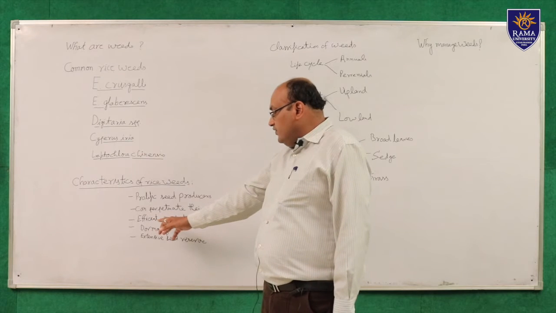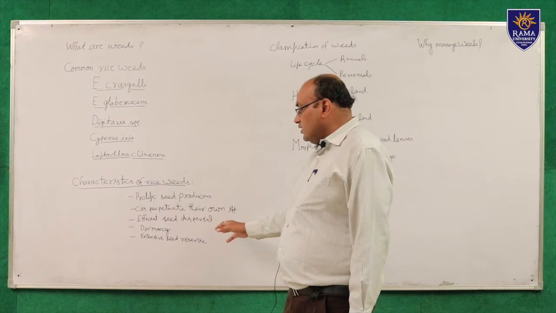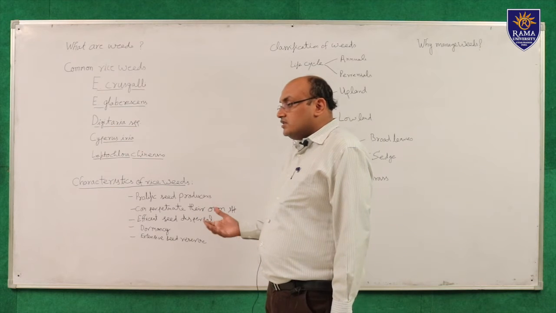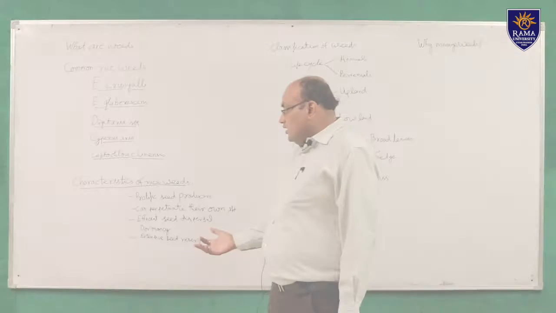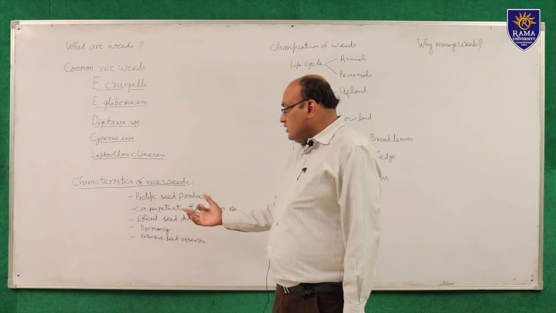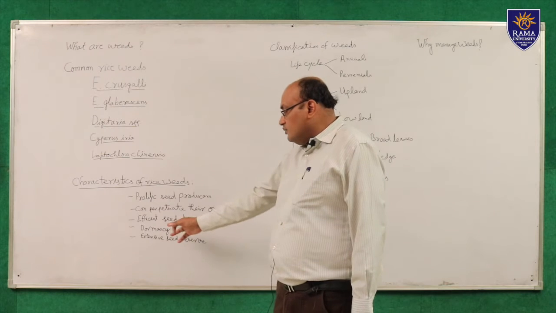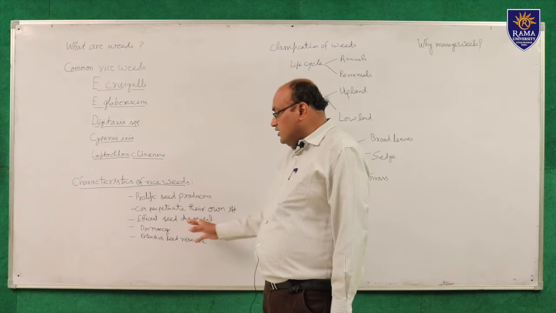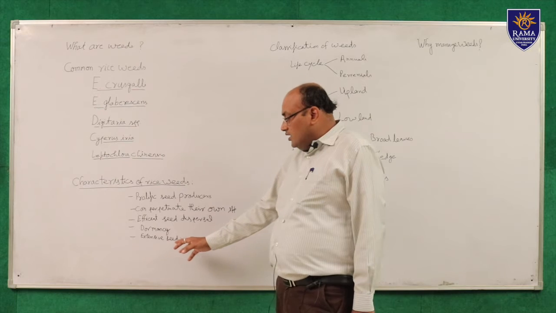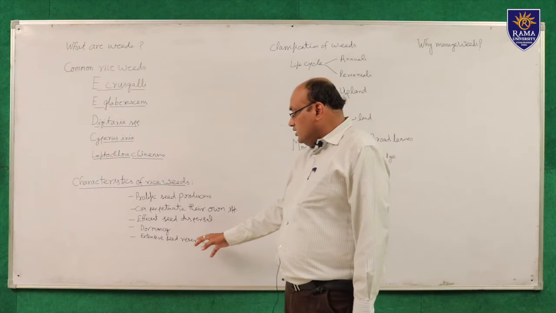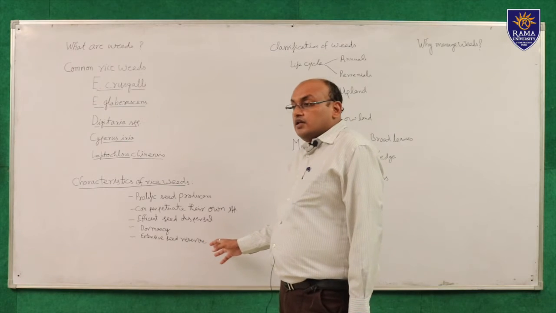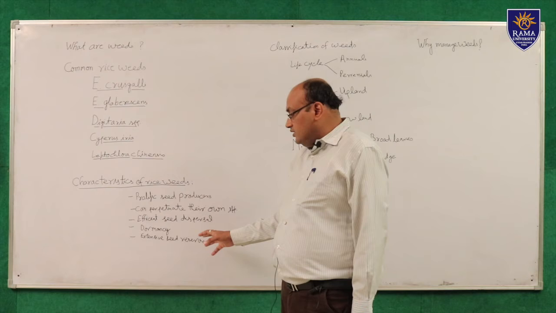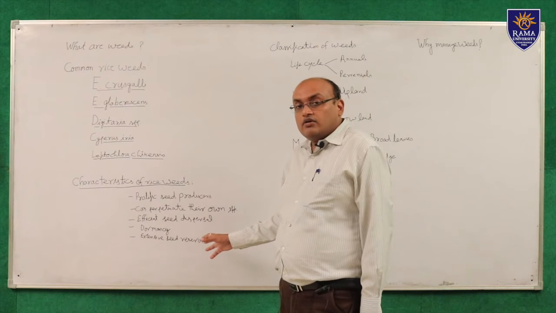Another is efficient seed dispersal; they disperse their seeds anywhere. Next characteristic is dormancy, meaning most of the weeds are dormant in nature. And the last one is an extensive seed reserve, meaning their seeds are found in the seed bank of the soil.